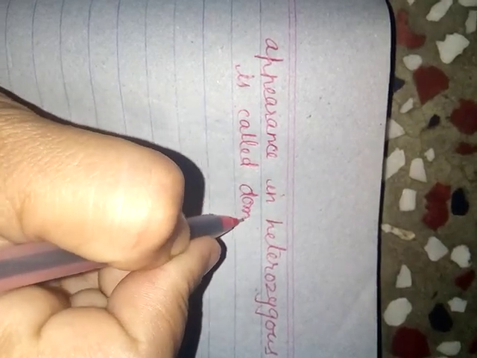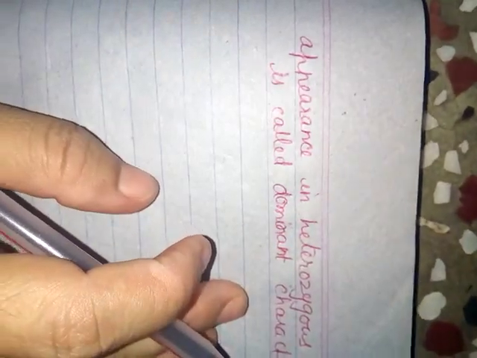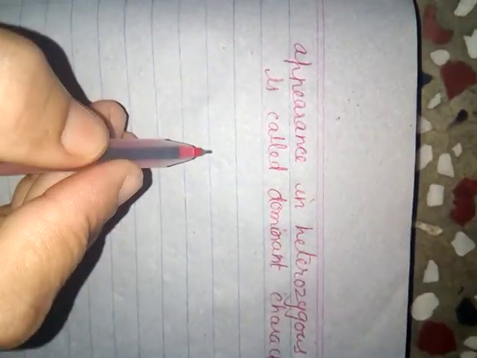Heterozygous condition is called dominant character. We can easily understand this concept by taking different examples from the pea plant only.